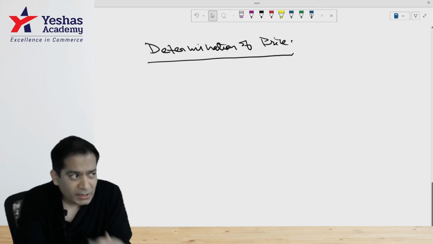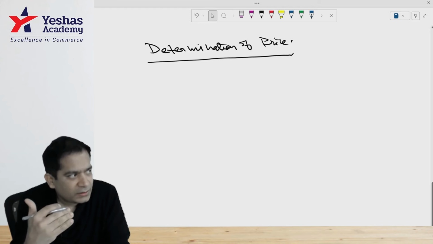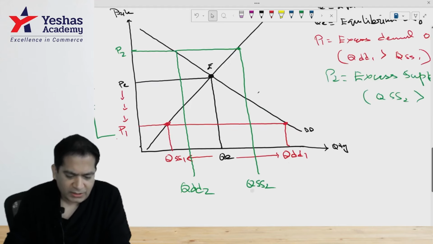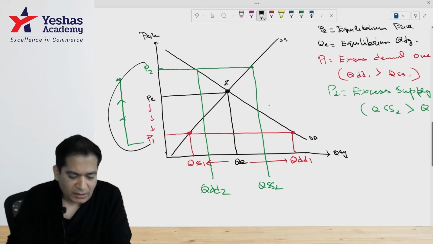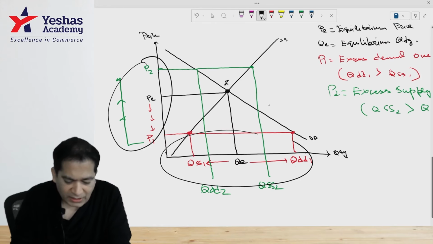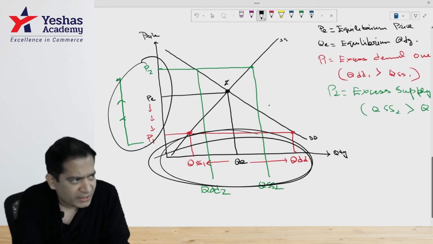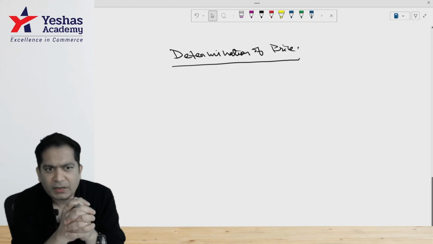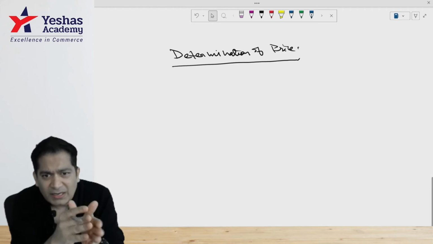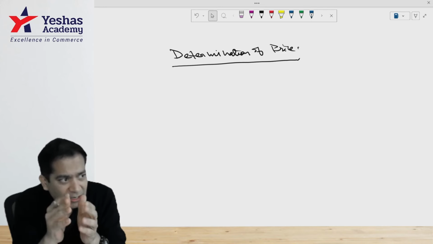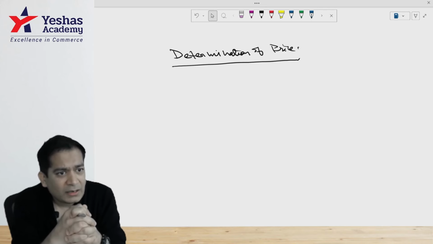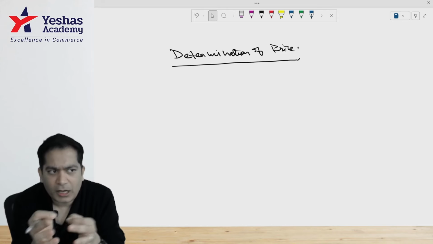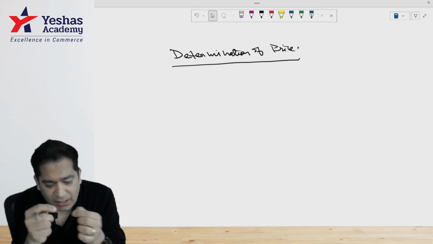In the concept of equilibrium, we have seen that first the price is changing, and due to the change in price, there is a change in quantity demanded and supplied. But what if the price is not changing at first, but rather there is an increase or decrease in demand, leading to a rightward or leftward shift in the demand or the supply curve? Then what implication will it have upon the price and the quantity?